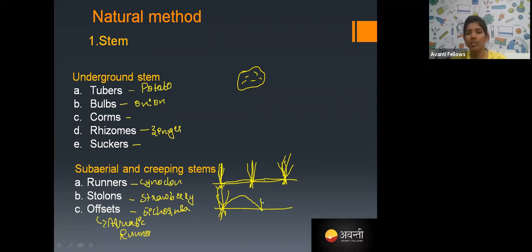The node touches the ground and gives a new plant, and again the same thing happens. Here also there is no involvement of flower or gamete; only the stem produces the new plant. That is why this is asexual reproduction.